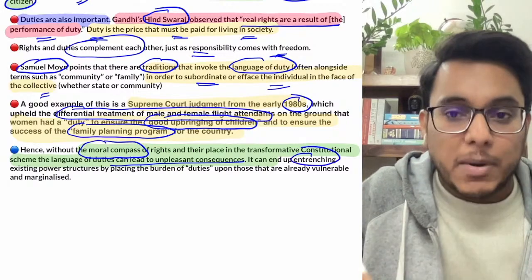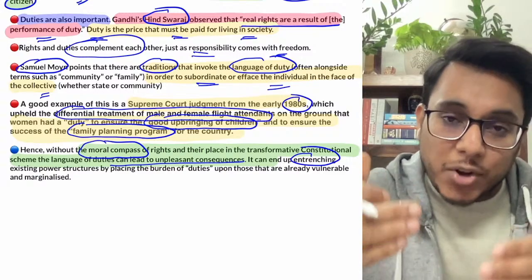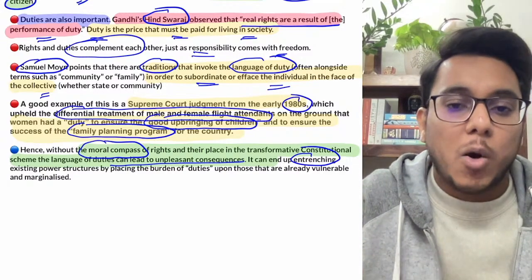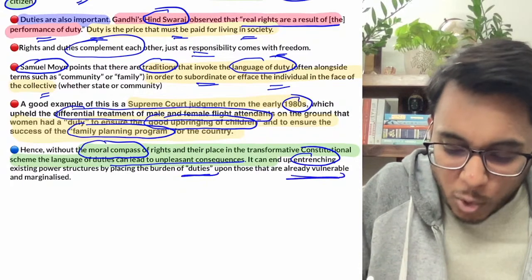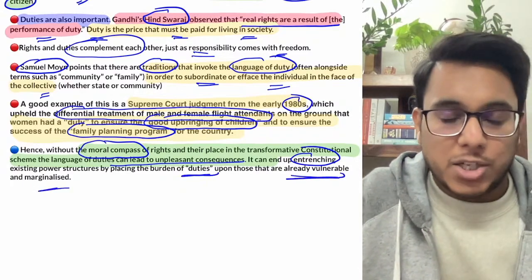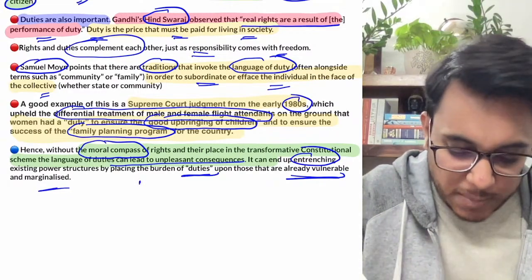The entrenched people, the people who are already in power, can get the advantage, because the extra duties will only be imposed onto the poor people. Is it clear? So the burden of duties should not be put only on the people who are vulnerable or marginalized. It should be evenly extended. This particular thing has been provided.